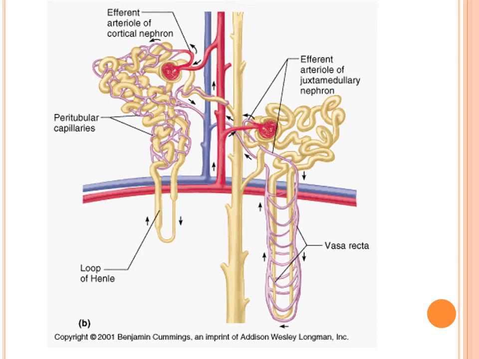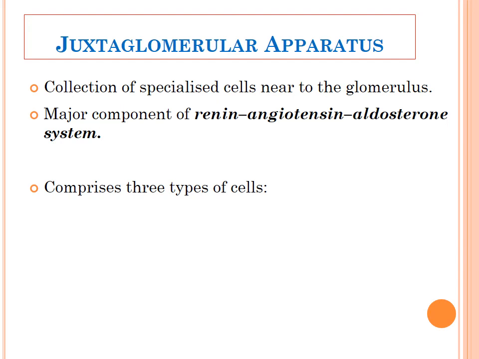So the significance of these two types of nephron, you will come to know as we proceed with the further lecture of the kidney. Now coming to another important part of this kidney, that is known as the juxtaglomerular apparatus. This is basically a collection of specialized cells near the glomerulus, and that is a major component of the renin-angiotensin-aldosterone system.